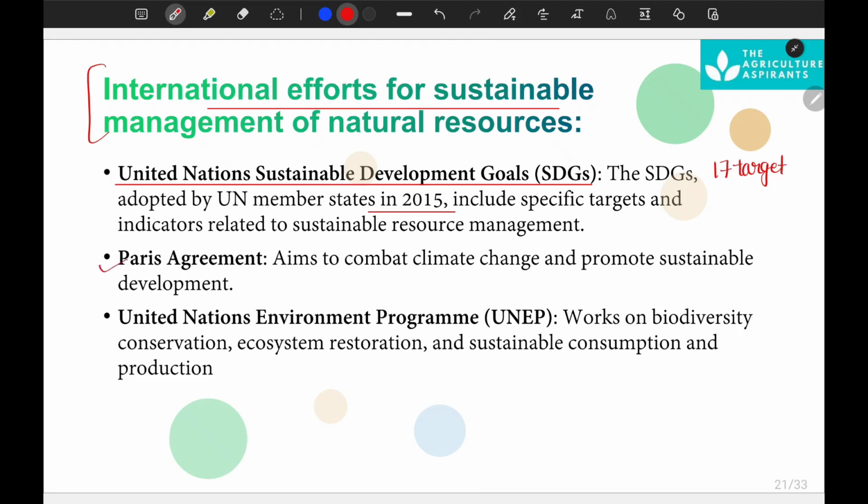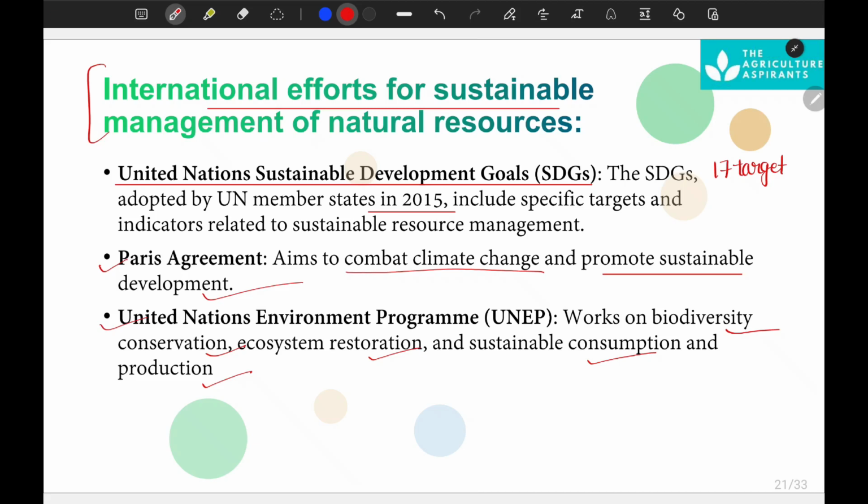So next one is the Paris Agreement. It aims to combat climate change and promote sustainable development. Okay. Next is the United Nations Environment Programme. It works on biodiversity conservation, ecosystem restoration, and sustainable consumption and production. So these are the international efforts for sustainable management of natural resources.